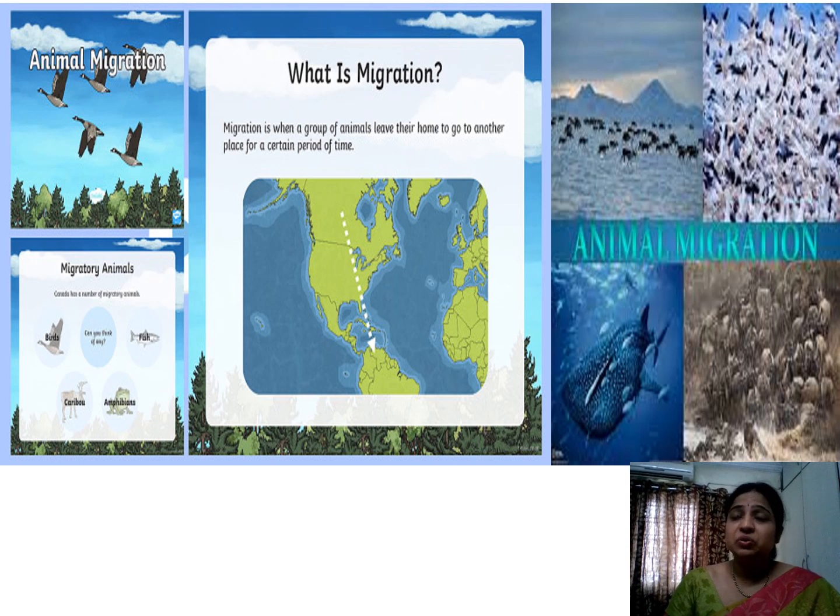Now what happens to the other organisms when the conditions are changing? They just go away from one place to another place. So the best example we can see here is the migratory birds. Okay, the Siberian crane we can see. In Siberia, when there is onset of winter, usually these birds will be moving from Siberia to India.